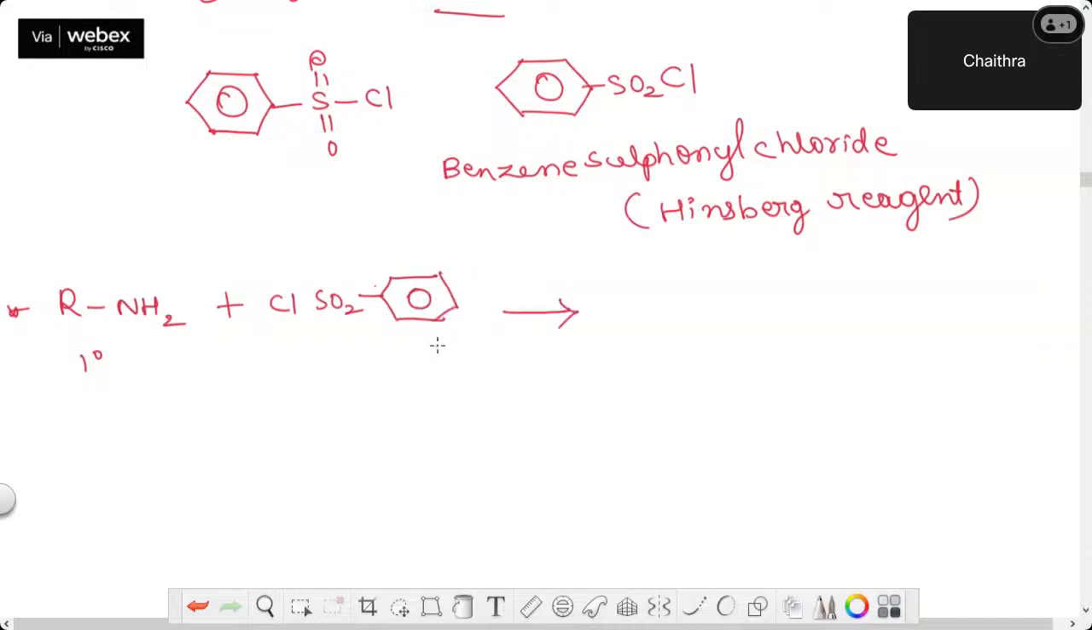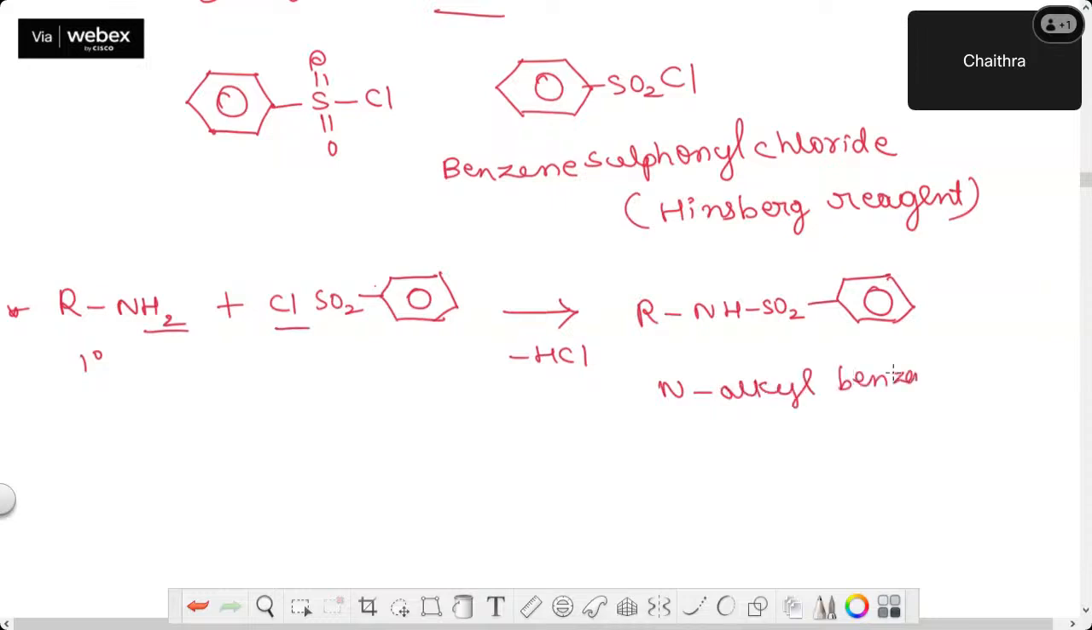So firstly, what you have to do, you have to treat this sulfonyl chloride with the amine. Then you get a product like this. You remove HCl, R, NH, SO2, benzene ring. This is called N-alkyl benzene sulfonamide. This is a white solid.